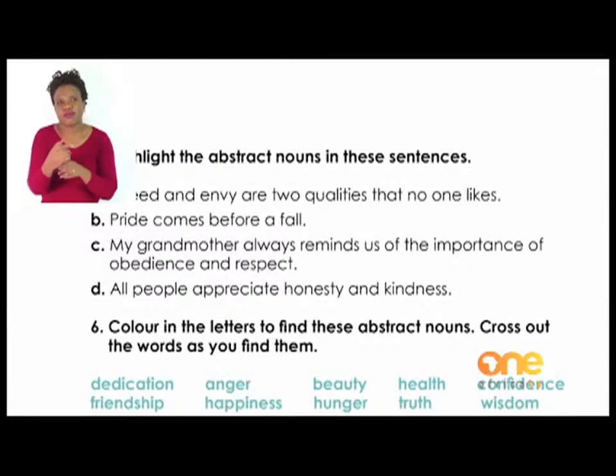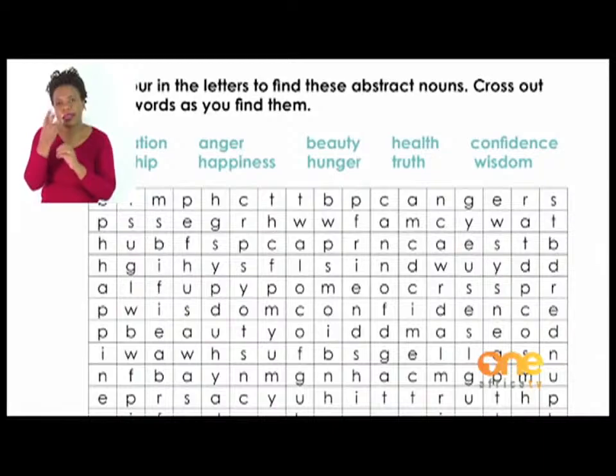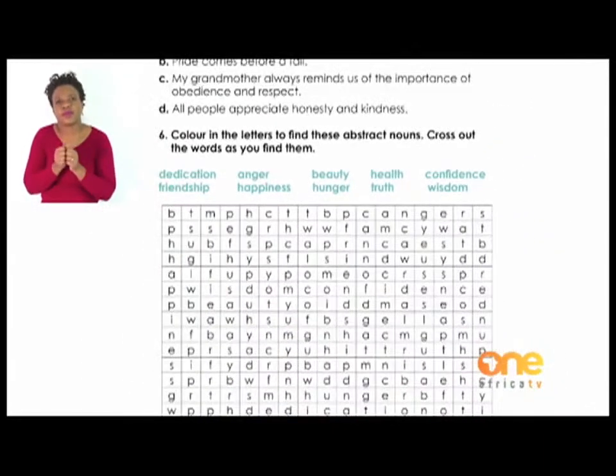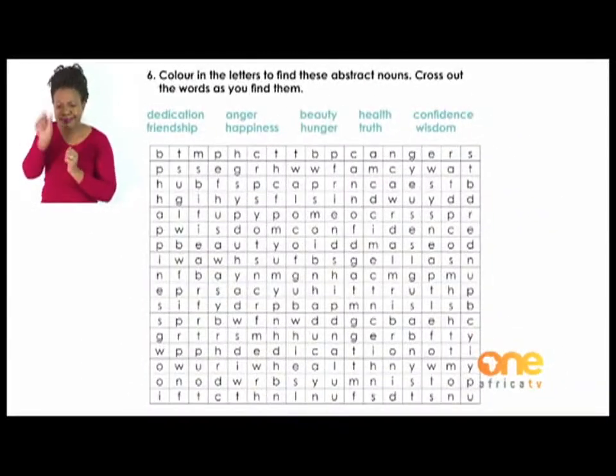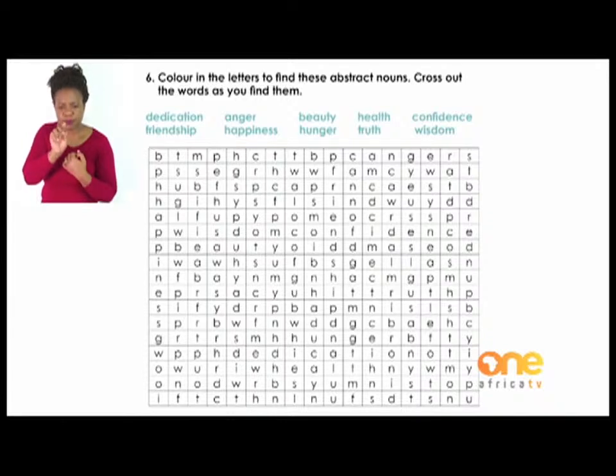The last activity, which could be quite interesting, it says, color in the letters for these abstract nouns. Cross out the words as you find them. Now, that puzzle, we are given some words there, which we are supposed to find within the puzzle.